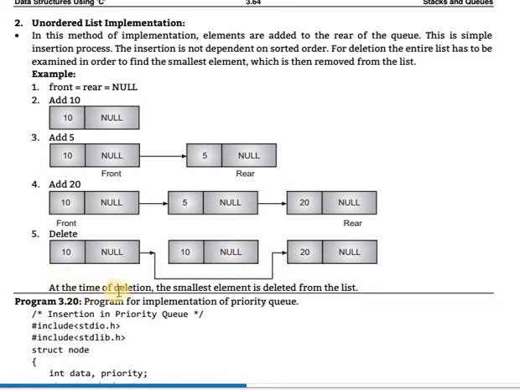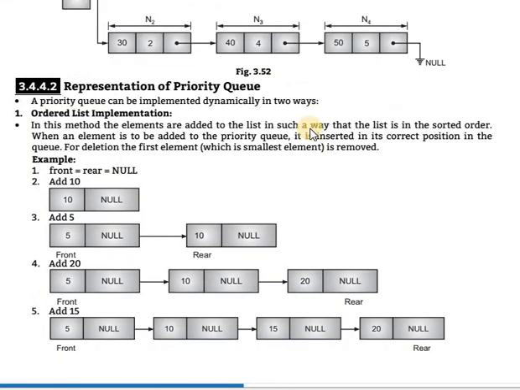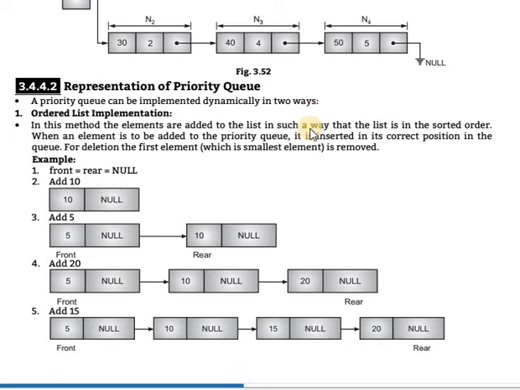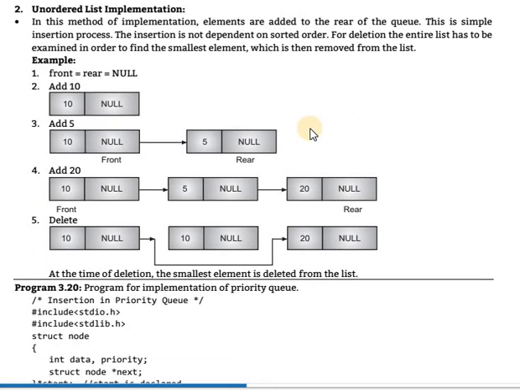Clear? At the time of deletion, the smallest element is deleted from the list. In the ordered list, data is added in sorted order, so the first element will be removed. In the unordered list, the data is not added in any sorted order; it is added one by one as it comes. When the delete operation is performed, the smallest number is deleted, and the pointer address is connected to the next node.